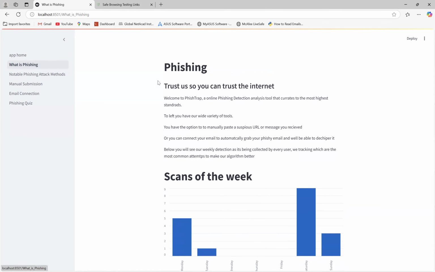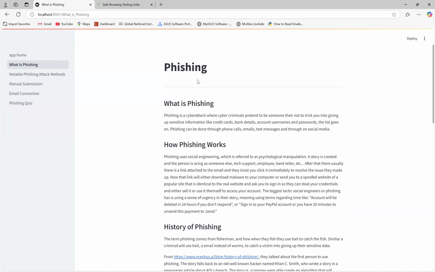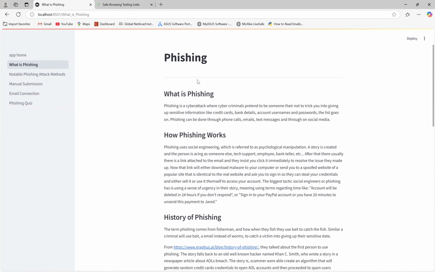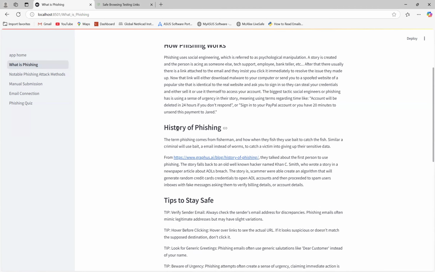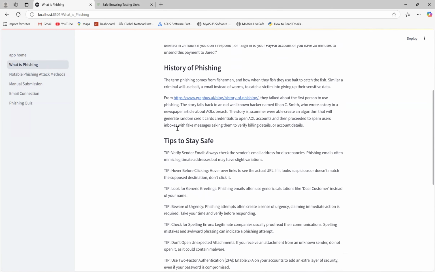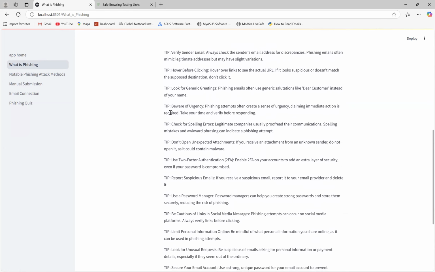So moving on, we go into the what is phishing page. This is one of our educational pages that really talks about phishing itself. And it's very important to really understand exactly what phishing is. So we have a little paragraph right here, a couple sentences explaining what phishing is. Then we have how phishing actually works. We then go into the history of phishing, which is a pretty good read if you wanted to check it out. And then lastly, we finish off with some tips to stay safe.